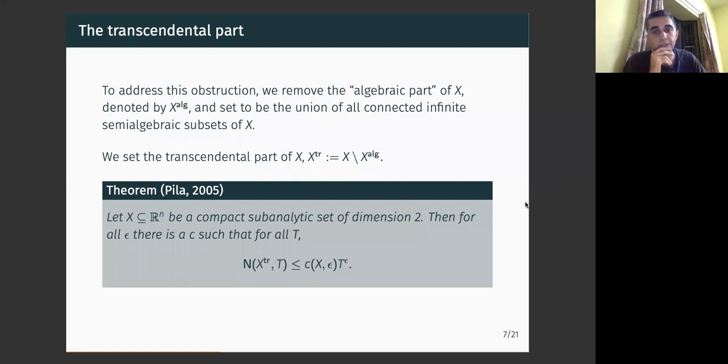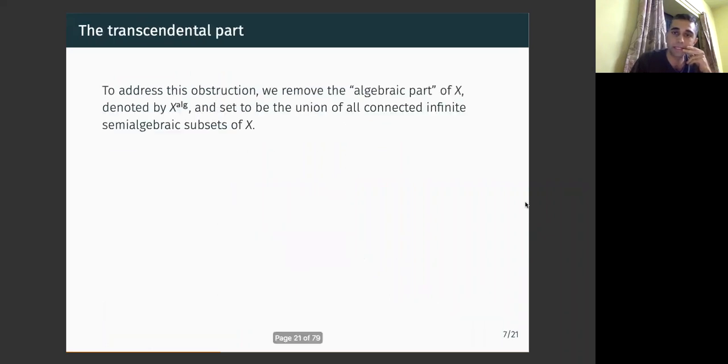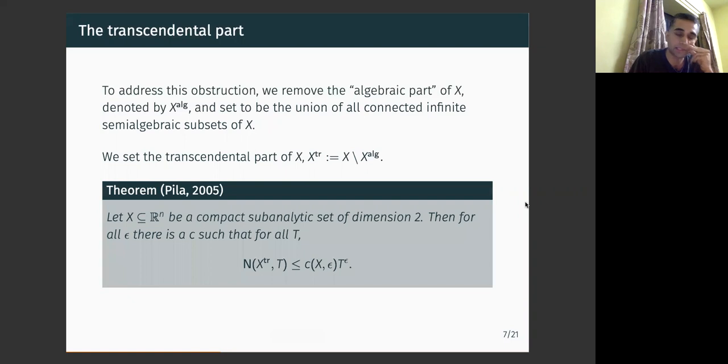You have to remove these obvious obstructions. The number of rational tuples of height at most T on the transcendental part of X is bounded above by C times T to the power epsilon. And again, of course, the C works for all T. But if you go back to the example on the previous page and look at the transcendental part of that set, really every point in this set lies on a semi-algebraic curve, so the transcendental part of X is trivial, and hence this statement makes a trivial assertion, right?